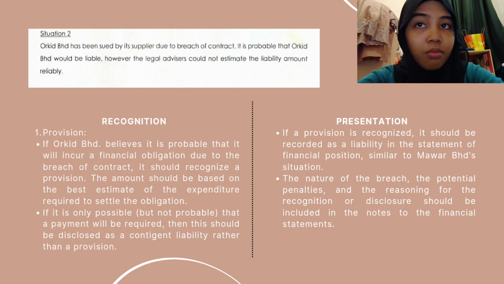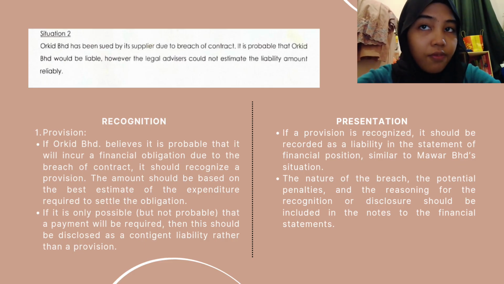If Orchid Berhad believes it is probable that it will incur a financial obligation due to the breach of contract, it should recognize a provision. The amount should be based on the best estimate of the expenditure required to settle the obligation. If it is only possible but not probable that a payment will be required, then this should be disclosed as a contingent liability rather than a provision.